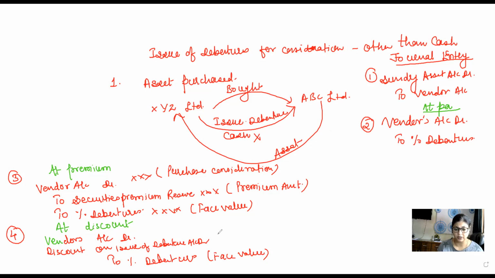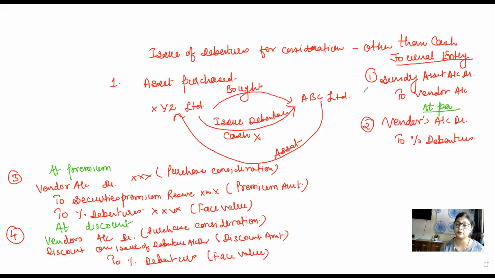Discount on issue of debenture is whatever loss the company is suffering. Let's say debentures are issued for 90 rupees. So, face value minus the discounted price for which the debentures are issued. So, let's say the company has issued debentures for 90 rupees. So, 10 rupees will be considered as loss for the company, and that discount amount is going to come over here, discount multiplied by number of debentures, of course. And the vendor's account will always be debited with purchase consideration. I hope the entries till here are clear to you and you all are getting it.